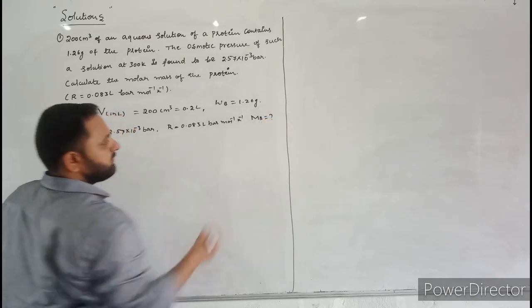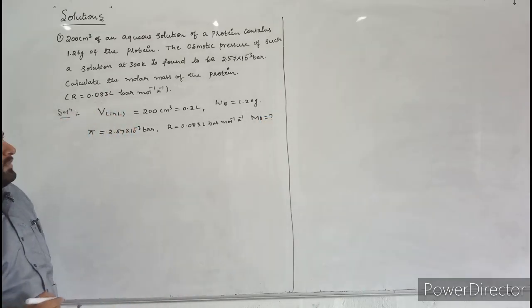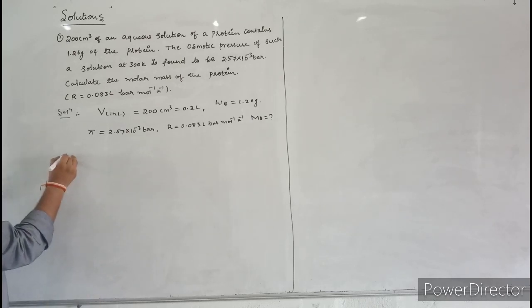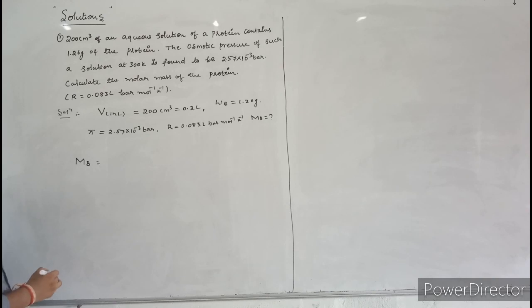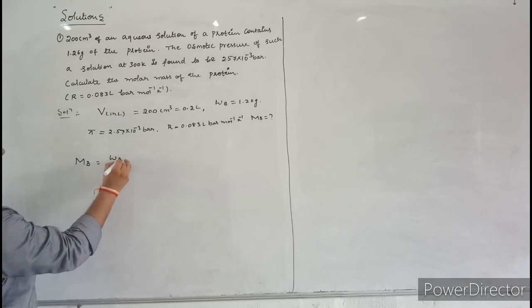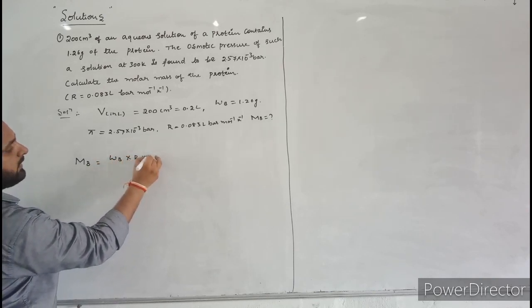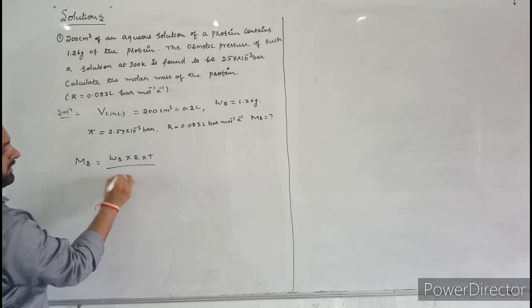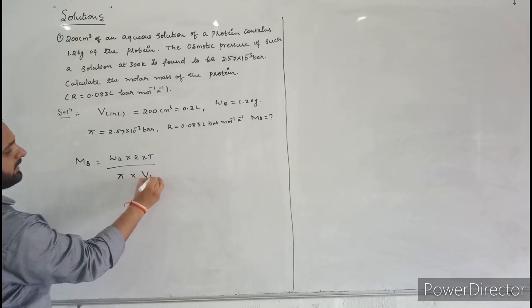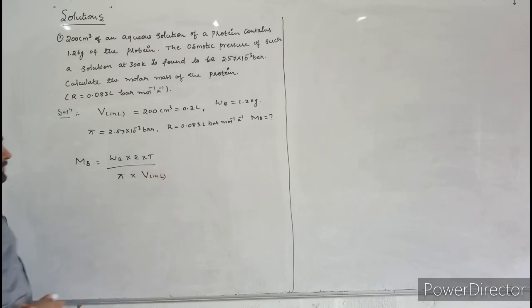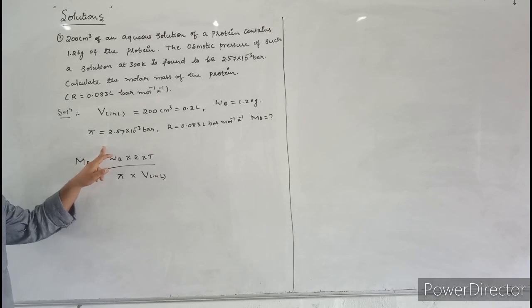Now tell me, what is the formula to calculate molar mass of solute when osmotic pressure is given? Here I will write the formula. Molar mass of solute is equal to weight of solute into R into T divided by osmotic pressure into volume in liter. This is the formula to calculate molecular mass of solute when osmotic pressure is given.